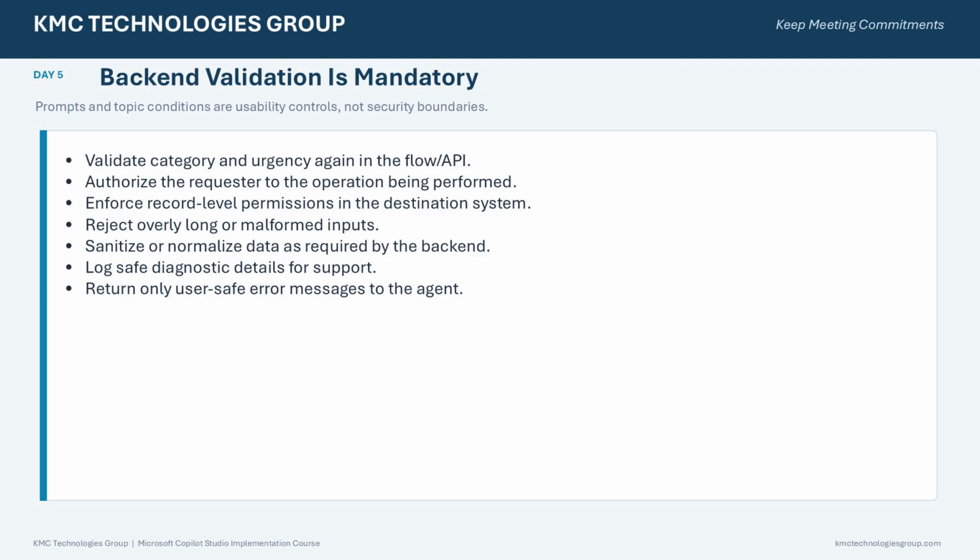The backend must validate the data again. Validate category and urgency inside the flow or API. Authorize whether the requester is permitted to perform the operation. Enforce record-level permissions in the destination system. Reject malformed or excessively long inputs. Normalize or sanitize data where necessary. Log diagnostic information safely, and return only user-safe error details to the agent.